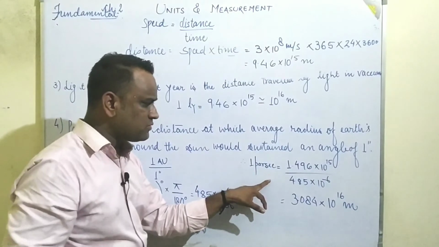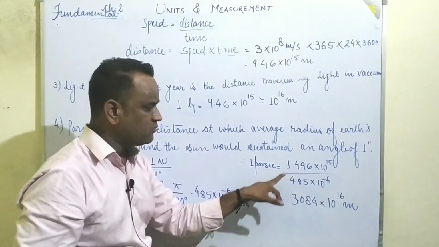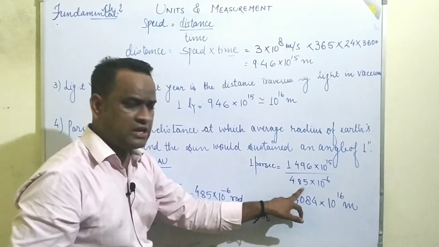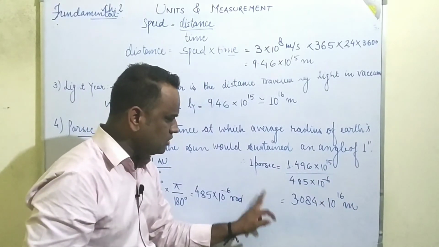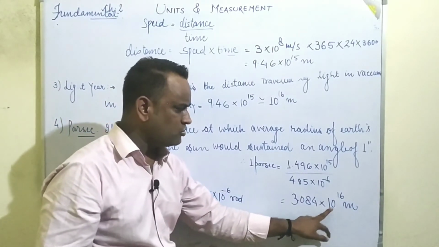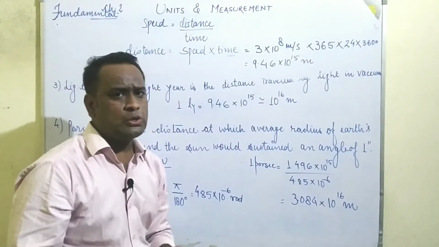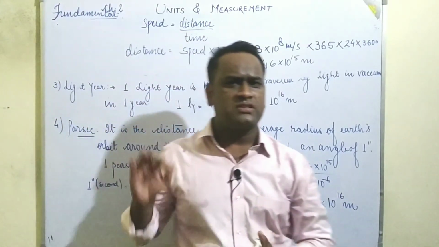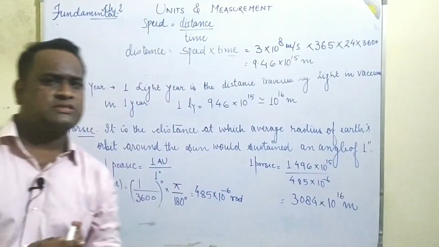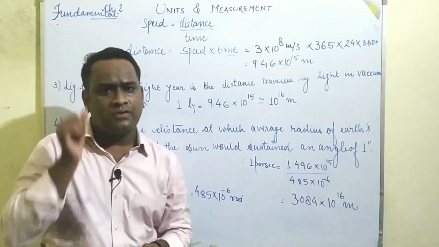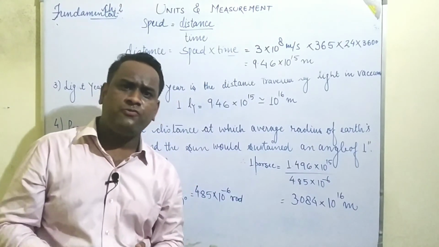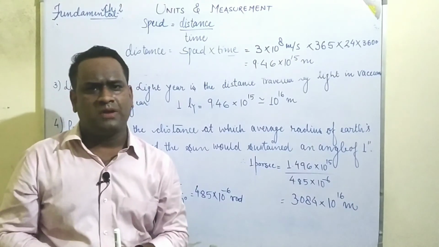So 1 parsec is equal to 1 astronomical unit, whose value is 1.496 × 10^11 upon 4.85 × 10^-6, so 1 parsec is equal to 3.084 × 10^16 meter. Whatever units I have discussed here, all these are units for the measurement of distance. Students, there are lots of units given in your book. You can go through that, and if you have any problem, you may ask me. Okay students.